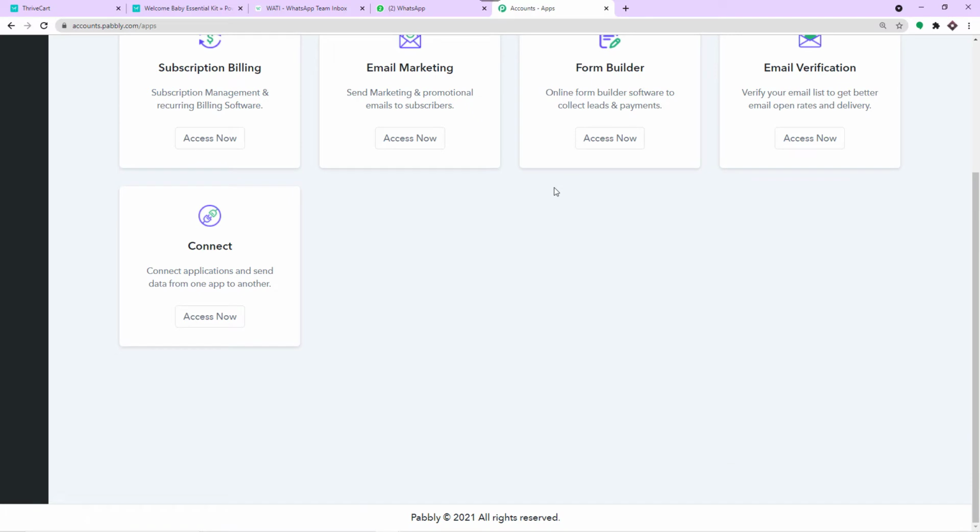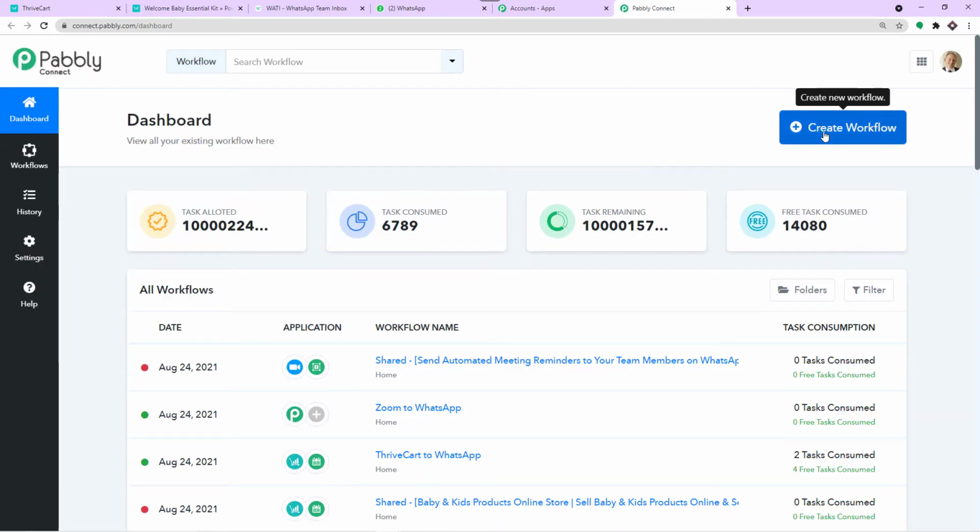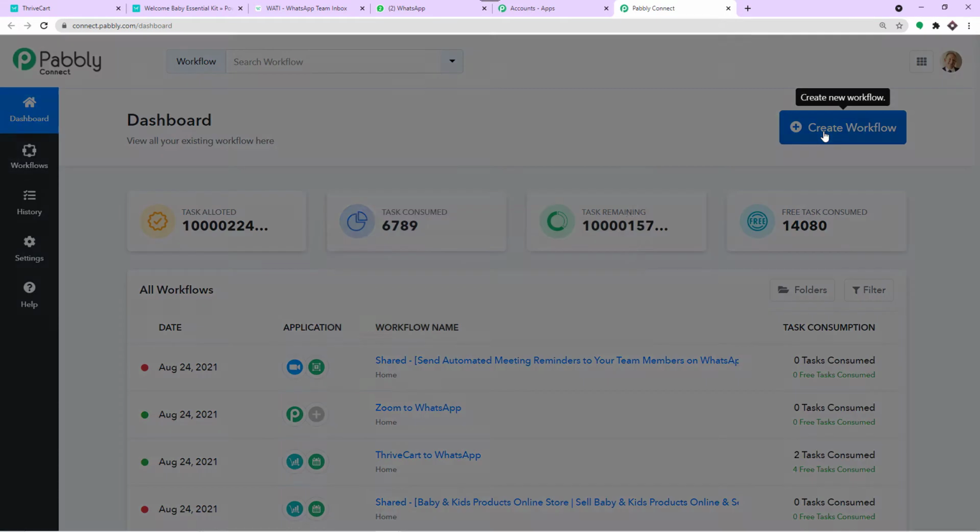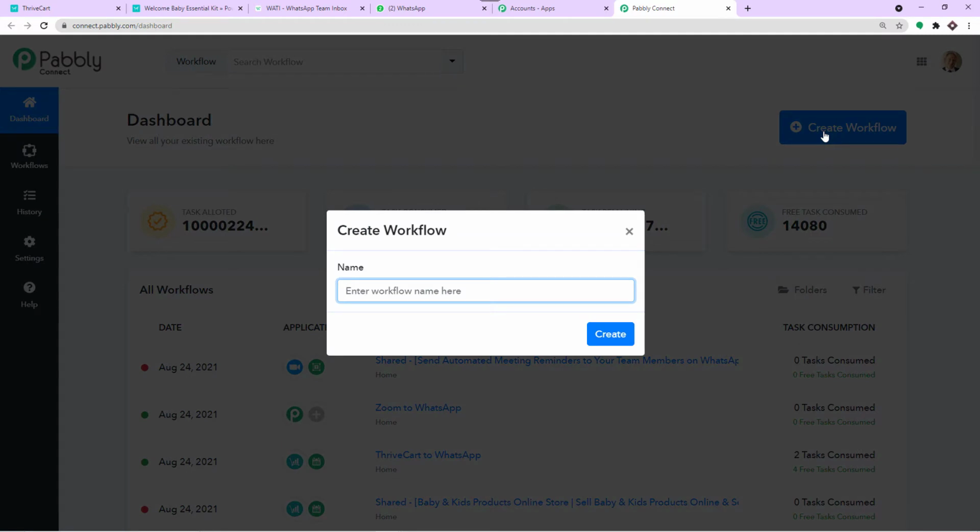Let me just scroll down, and here you will find Connect. Just click on Access Now. Okay, so at the top right corner, you will find a button, Create Workflow. Click this. A dialog box appears in front of you. It is asking you to give a name to this workflow.